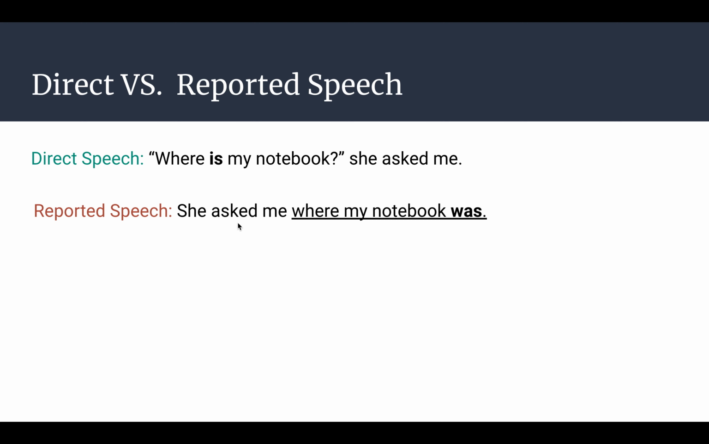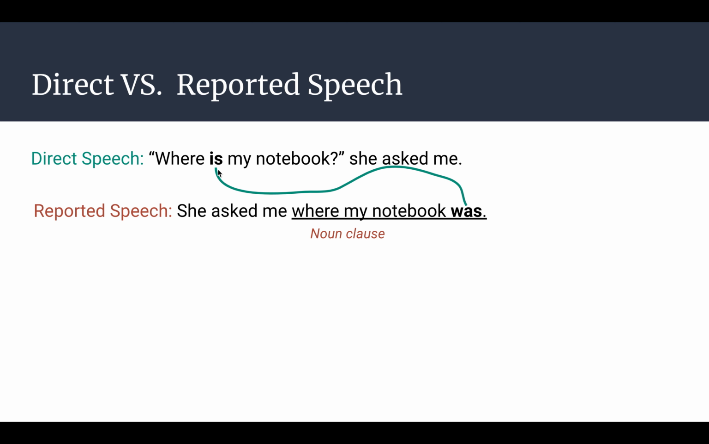So we need two things. We need to use a reporting verb, for example, "she asked me," and then we need to use a noun clause to introduce what was actually said in the quotation. Notice in reported speech, we don't use any quotations though.